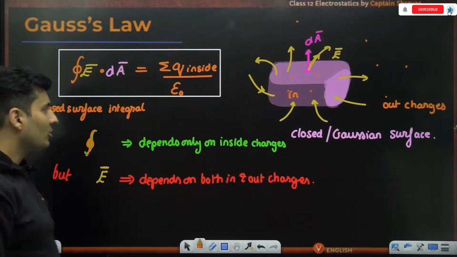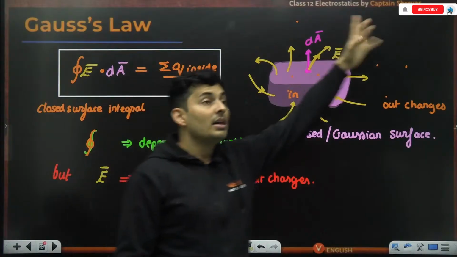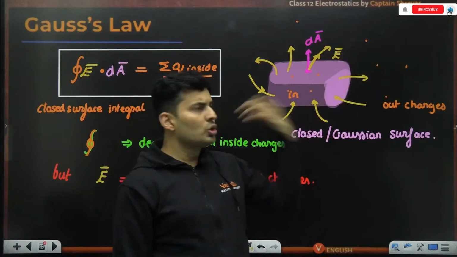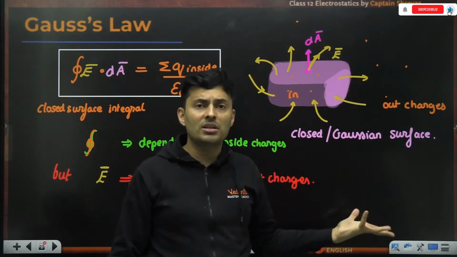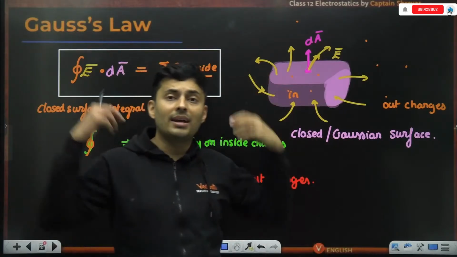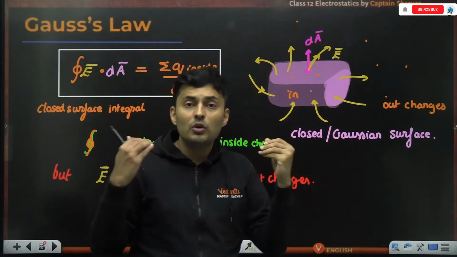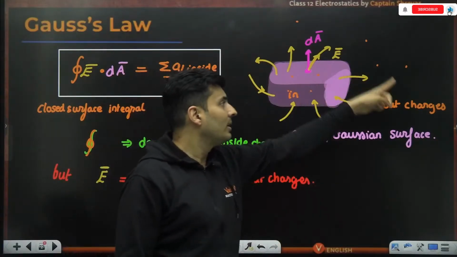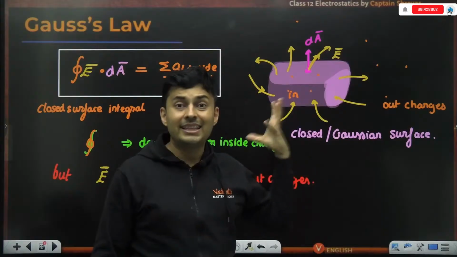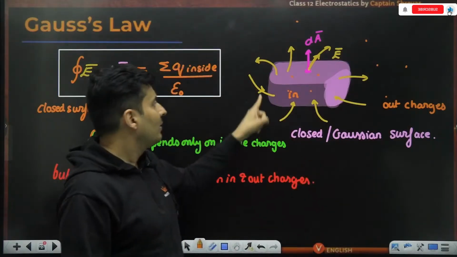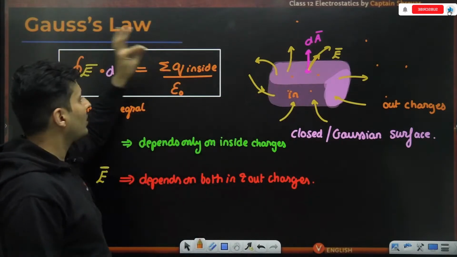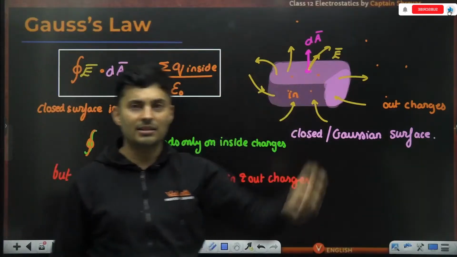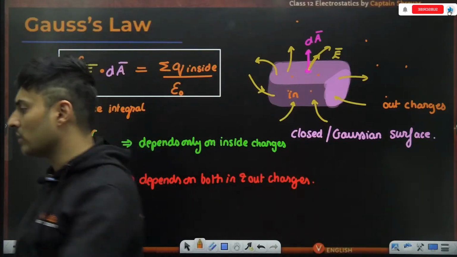Whether you choose the Gaussian surface or you don't, those field lines would exist in spite of you choosing or not choosing. So those field lines were dependent on all the charges. But when you integrate them, the answer only depends on the inside charges. That is the funny thing about Gauss's law.